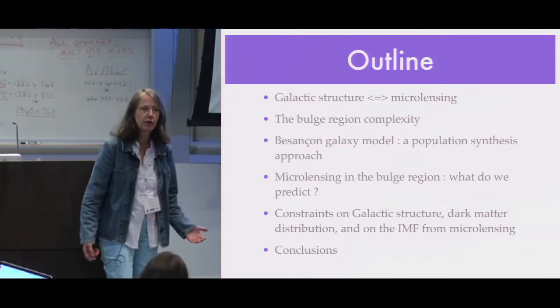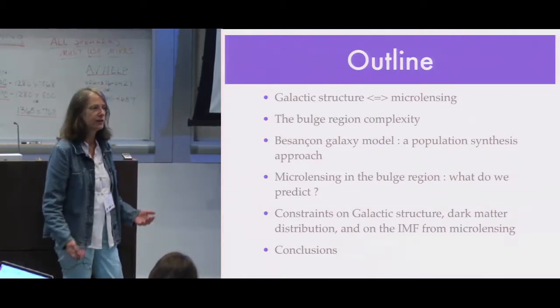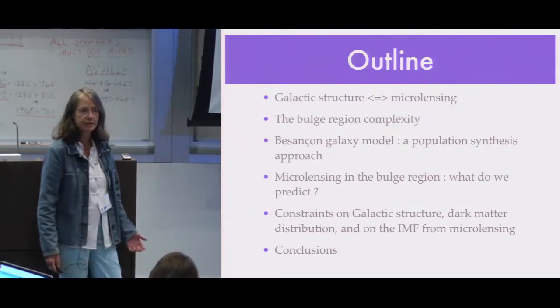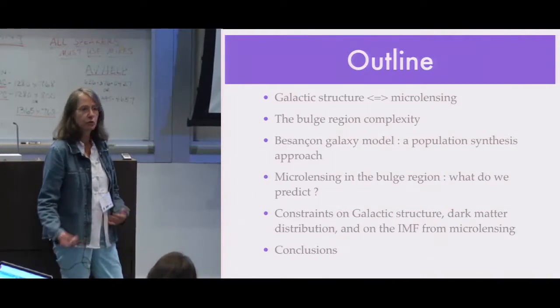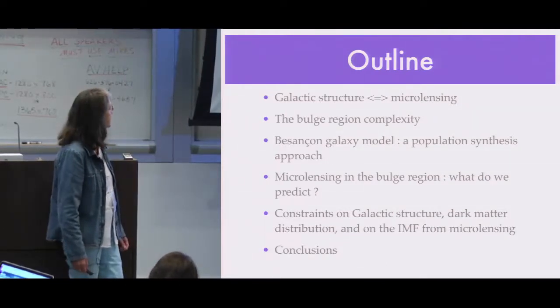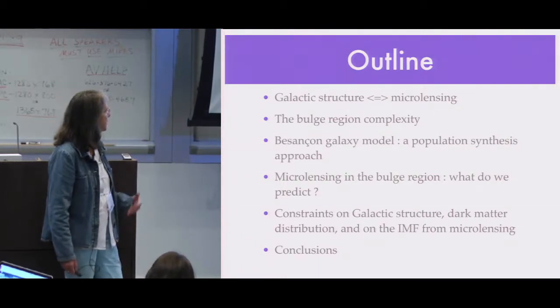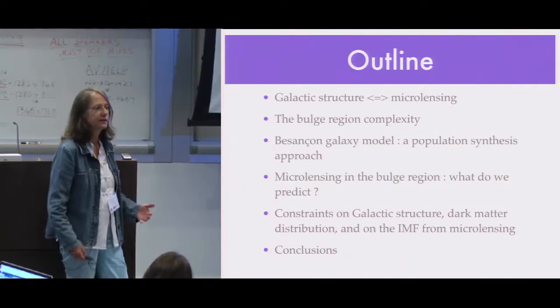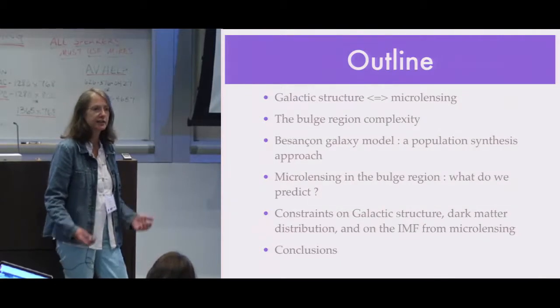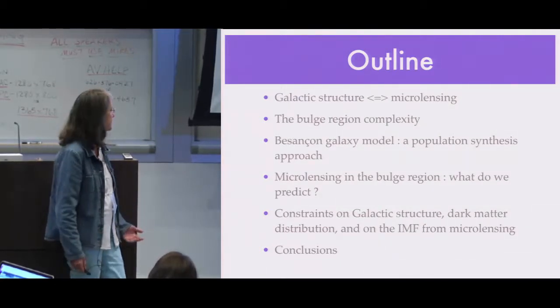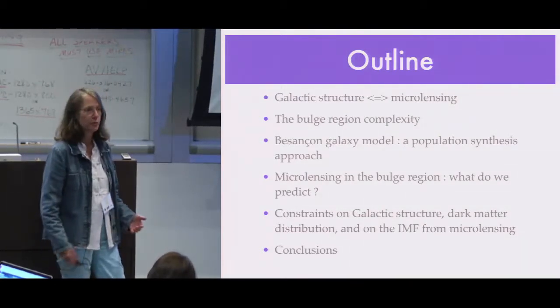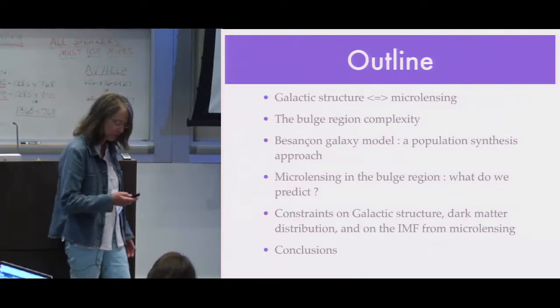Then I will explain how to integrate all this knowledge in two galaxy models that will allow further predictions. And at the end, I will explain how we can get better constraints on galactic structure using the microlensing themselves, and I will show some examples of that before the conclusion.